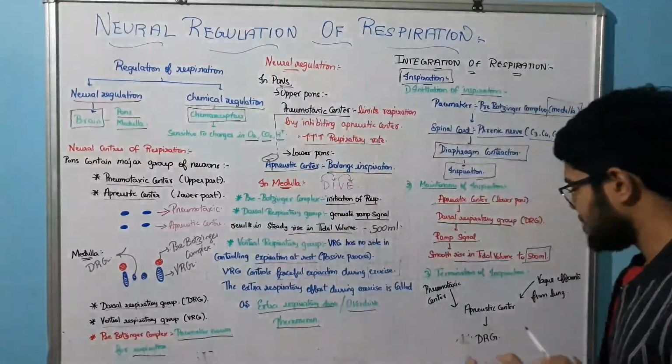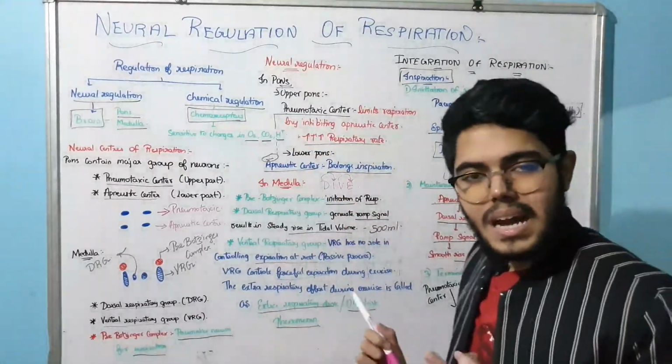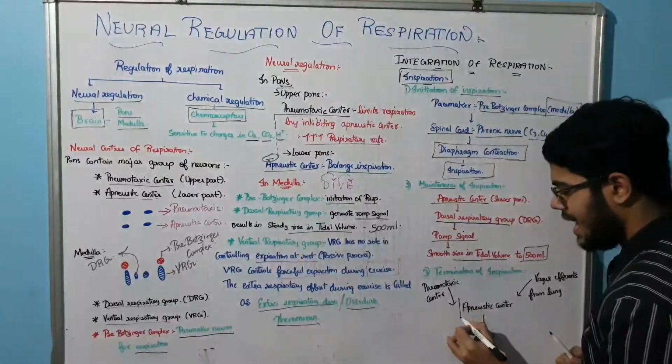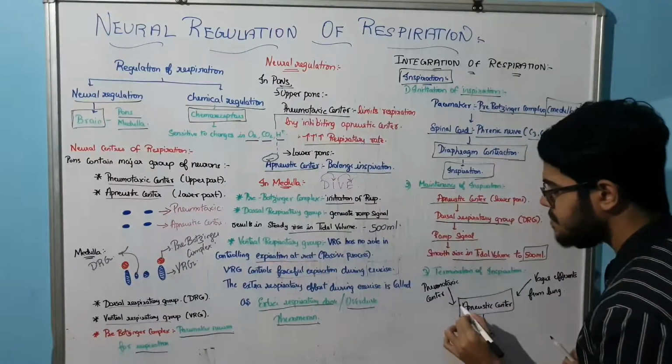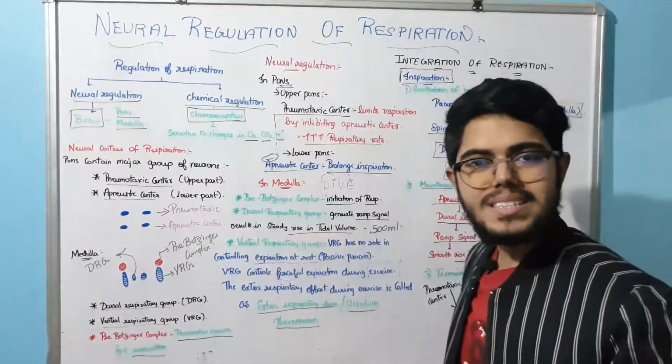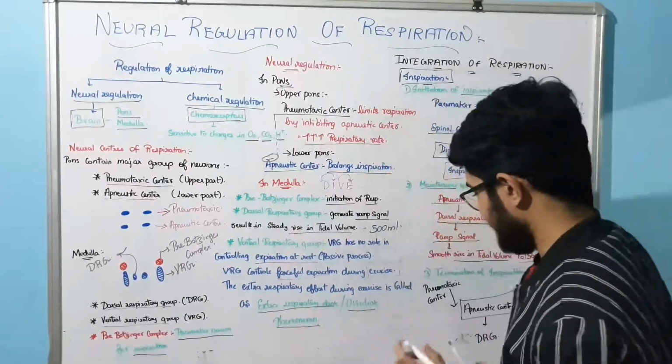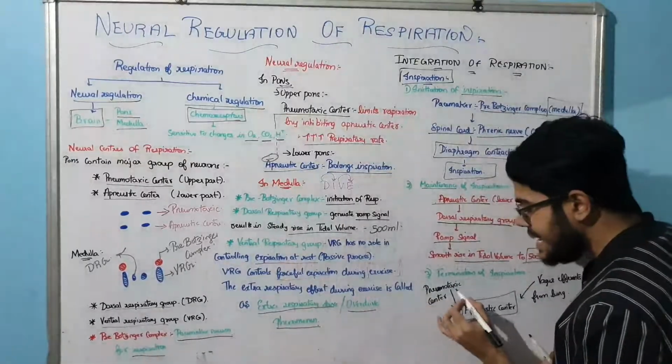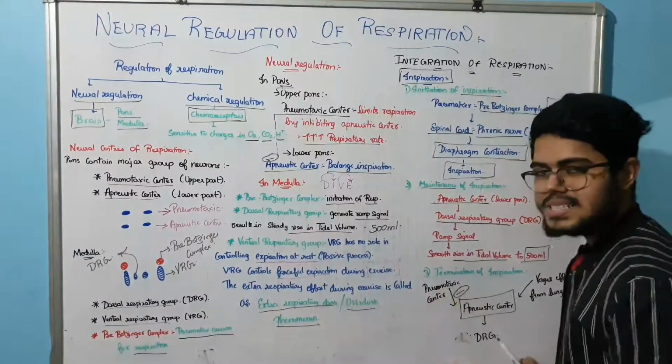Now termination. Termination, who is going to come? Our apneustic center. Now this apneustic center has different inhibition. Who is going to inhibit the apneustic center? We already know the pneumotaxic center. So this pneumotaxic center is going to inhibit the apneustic center.